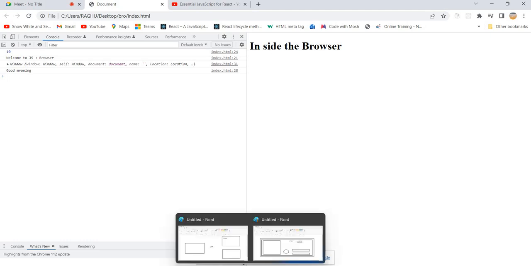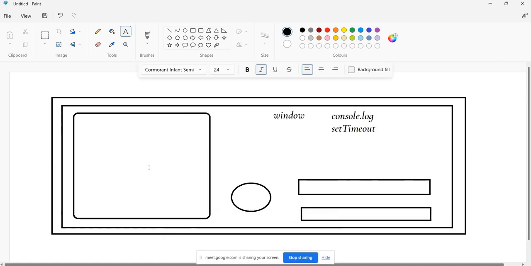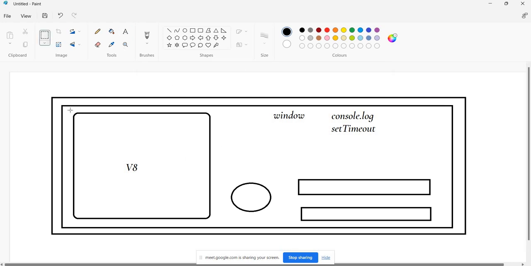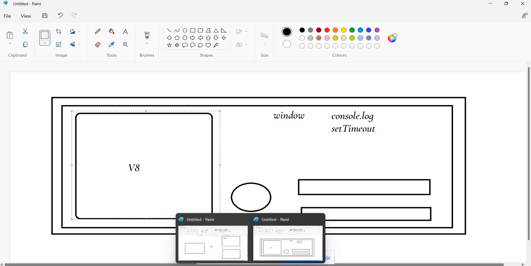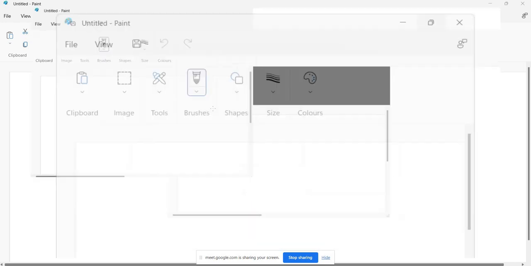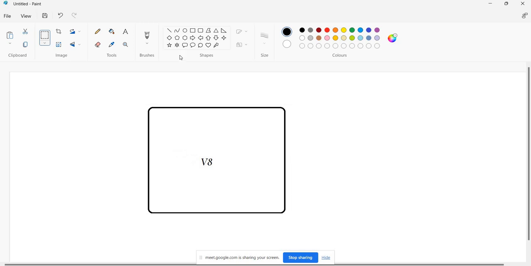So here, all these things are part of the window object. In 2009, what happened? This is the V8 engine, which is there in Google Chrome. Ryan Dahl has taken only this V8 engine. I'm just copying. We already discussed that, but I'm just revising to understand. So it has taken only the V8 engine.